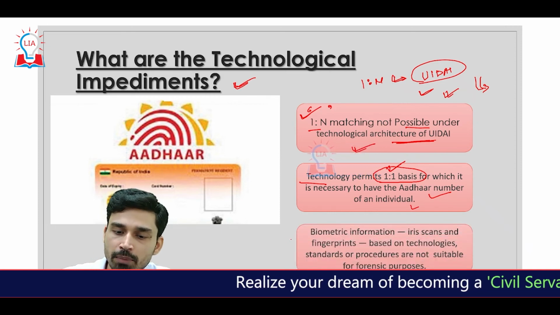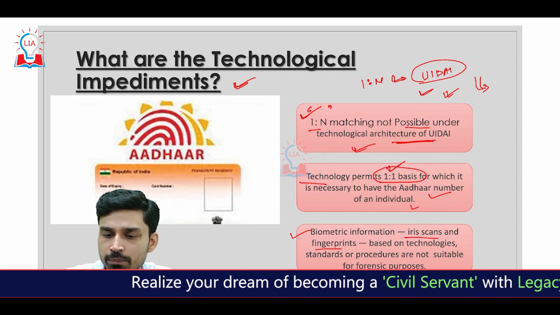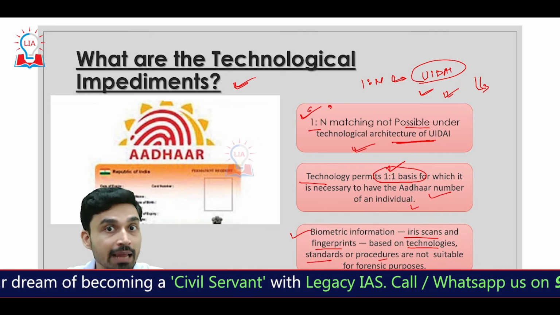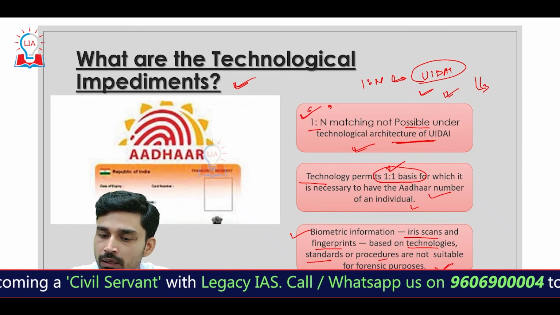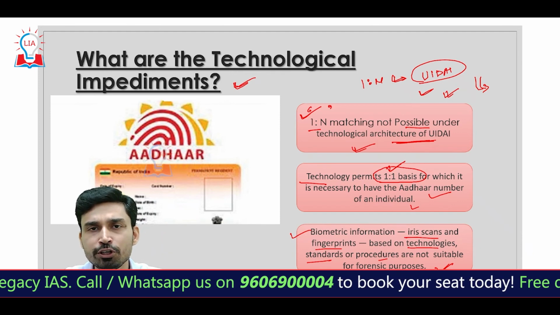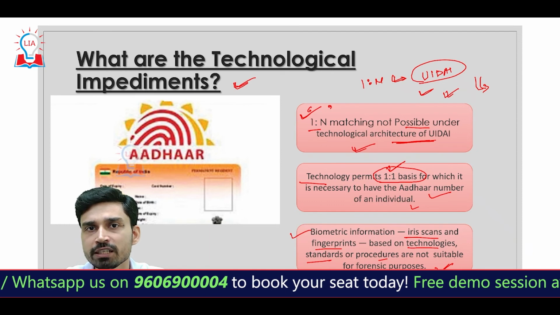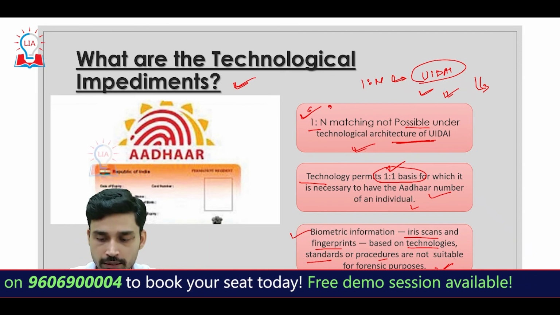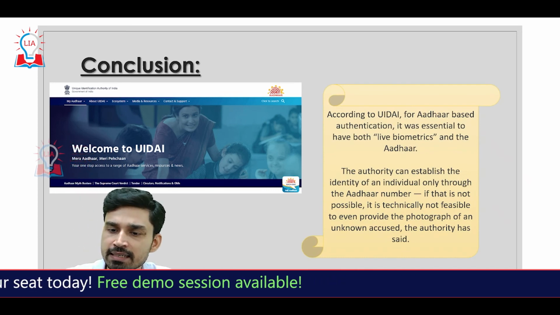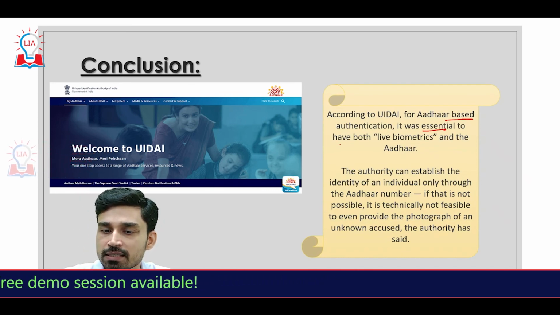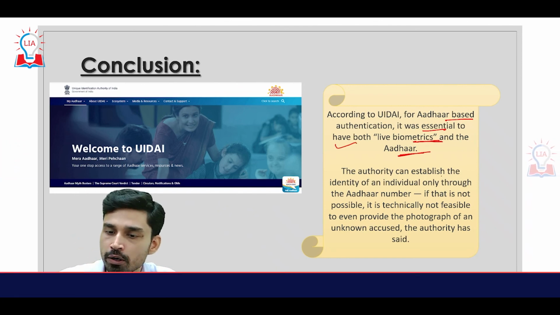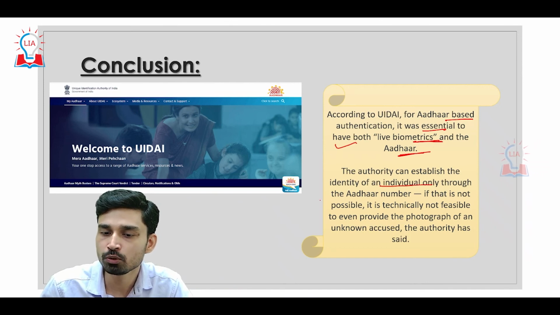Apart from that, the biometric information such as iris scans and fingerprints, collected by UIDAI at the time of enrollment based on the technology's standard procedure, is also not suitable for forensic purposes. So, how beneficial such information will be for an investigation agency is also a question of doubt. In conclusion, as per the UIDAI statement, for Aadhaar based authentication it was essential to have both live biometrics as well as the Aadhaar number, and the authority can establish the identity of an individual only through the Aadhaar number.